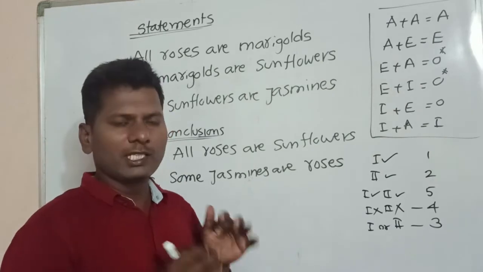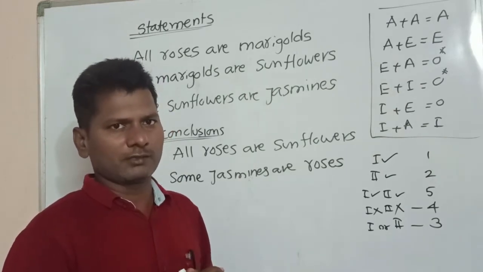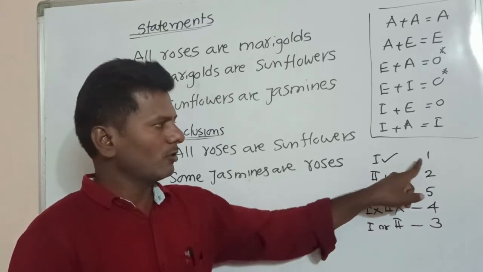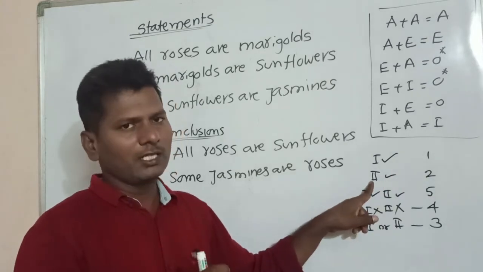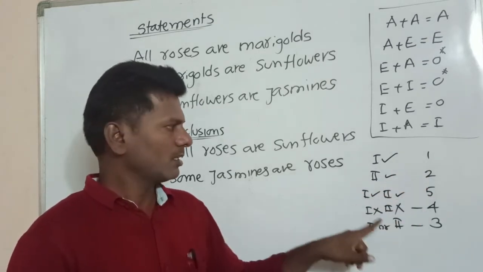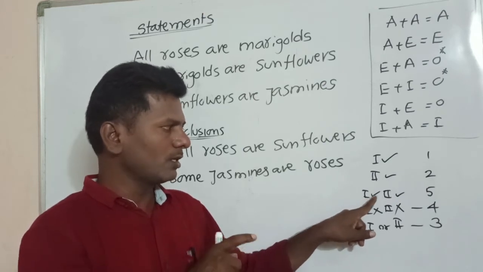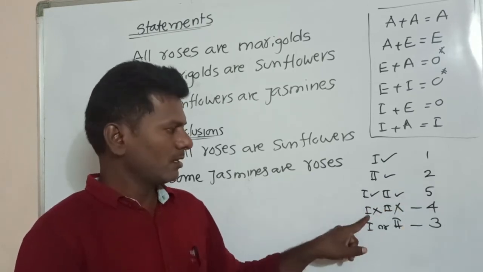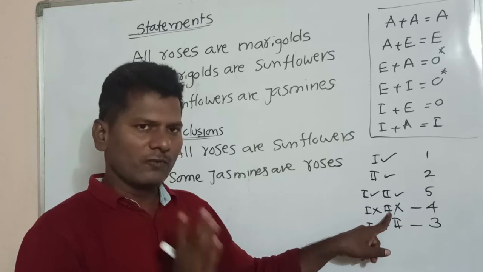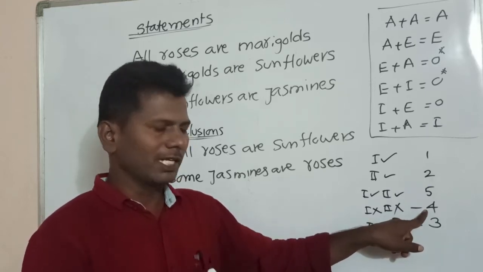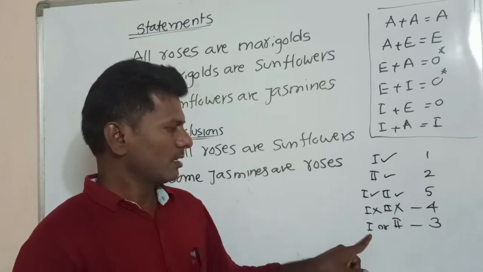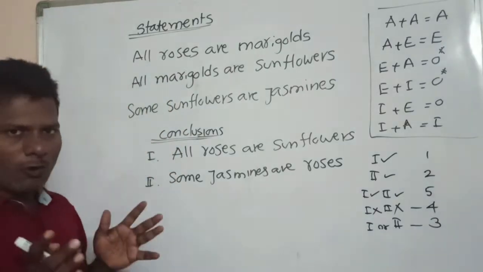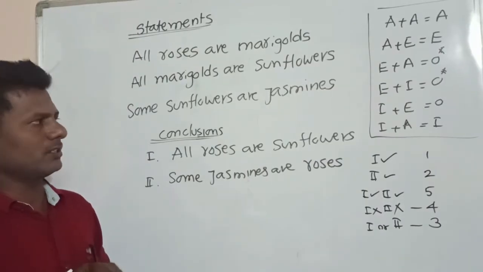So before doing these sums, we have to go through the directions, meaning guidelines. If only conclusion 1 follows, we put answer 1. If only conclusion 2 follows, our answer is 2. If both 1 and 2 follow, our answer is 5. If both 1 and 2 don't follow, then we select answer 4. If either 1 or 2 follows, our answer is 3. Now, how do we solve this statement and conclusion question?